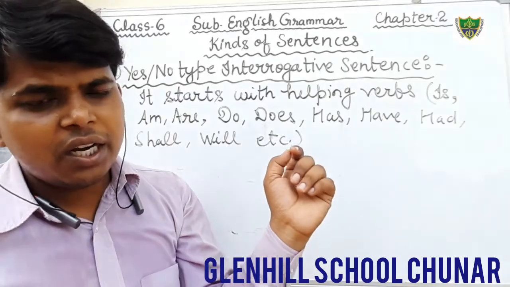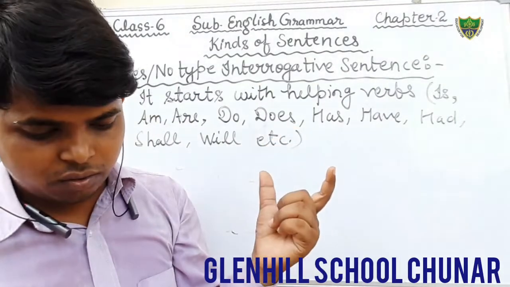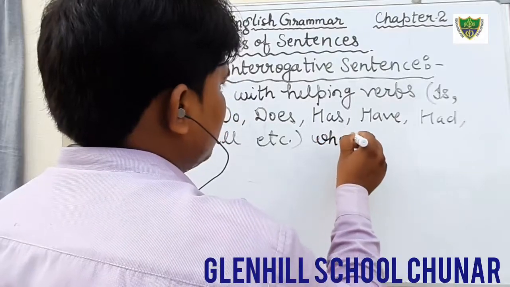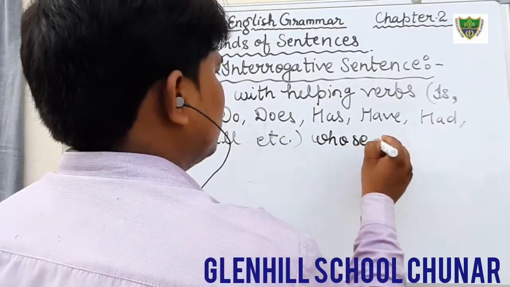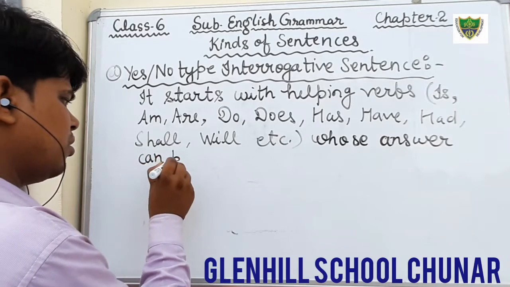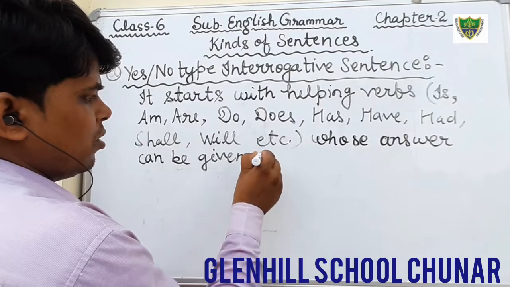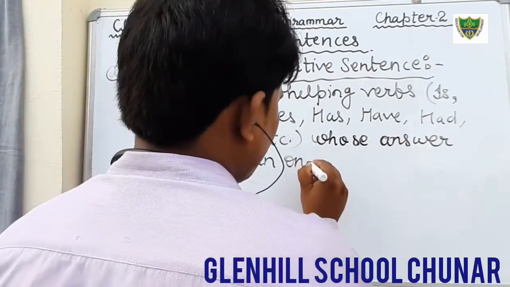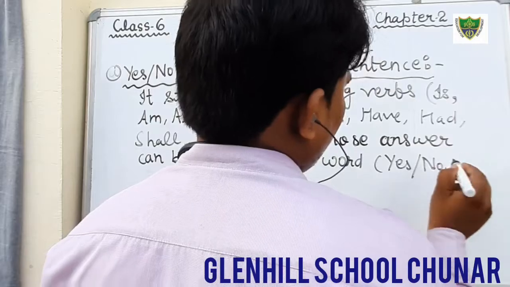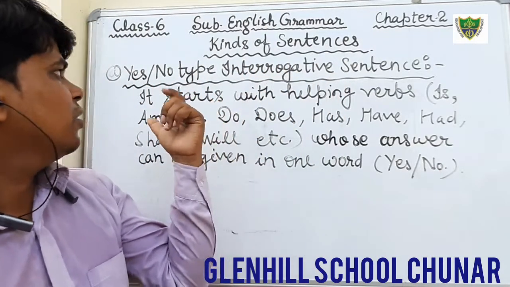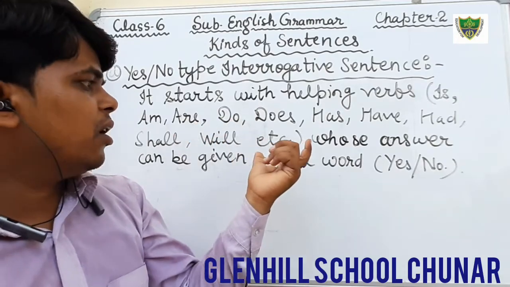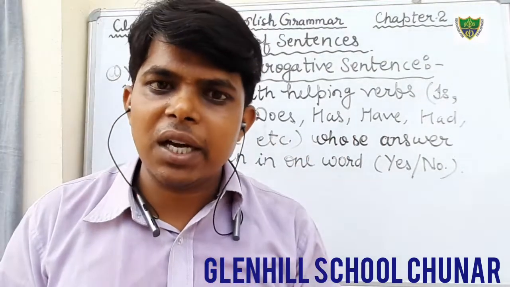Okay students, and its answer can be given in one word, that is yes or no. If you want to write, you can write here: whose answer can be given in one word, yes or no. Okay, you can see here, this type of interrogative sentence starts with the helping verb is, am, are, do, does, has, have, had, shall, will, etc., whose answer can be given in one word, that is yes or no.